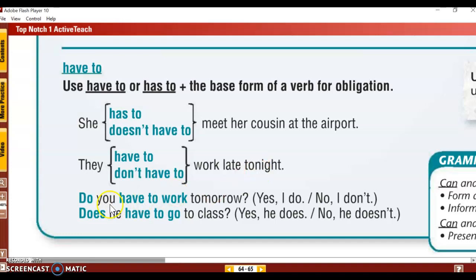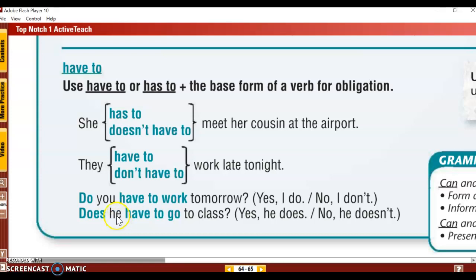All right, what about a question? Do you have to work tomorrow? Yes, I do. Notice I didn't say yes, I can. I asked you the question with do. So, do you have to work tomorrow? Yes, I do. No, I don't. So I'm using the same word that I used to ask the question.